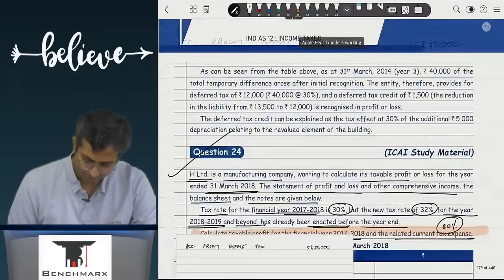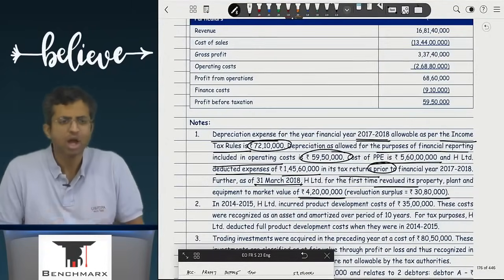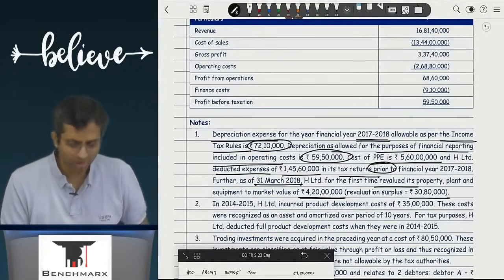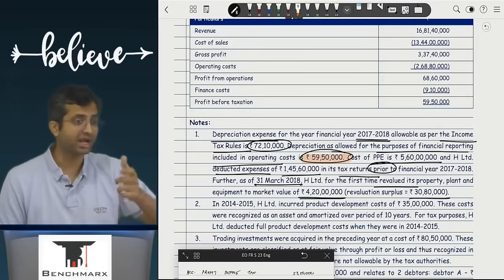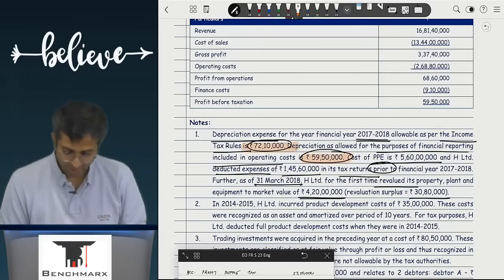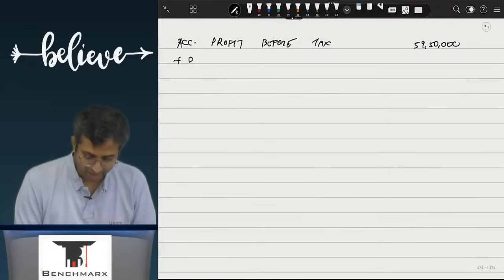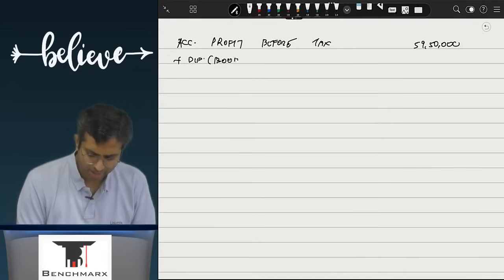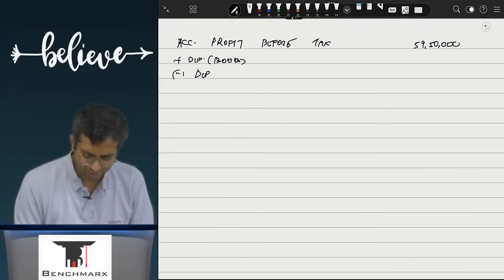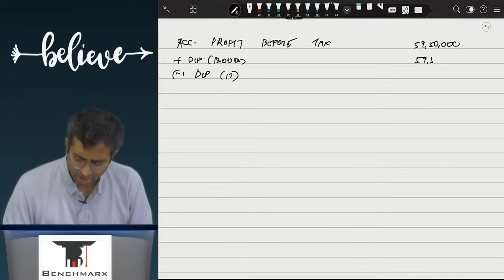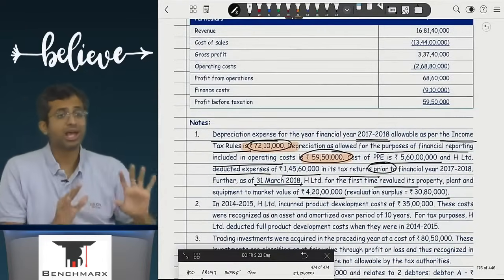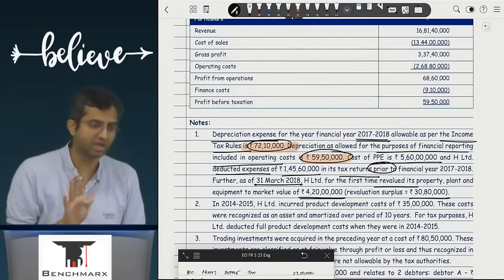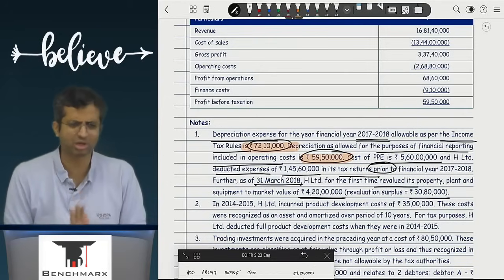50,000. Okay, what will you do? In the first adjustment, for the current year I have to look at current year depreciation only. What is the current year depreciation as per books? I will add it back, and then deduct depreciation as per income tax. So add back depreciation as per books, and then subtract the depreciation as per income tax. Tell me the numbers quickly. 5950 and less 7210. Okay, what has happened in the past? That will help you to calculate the current carrying value and the current tax base, which will be needed in the subsequent question, not currently required.